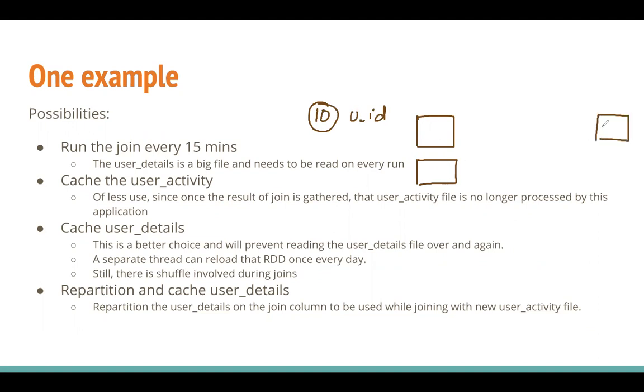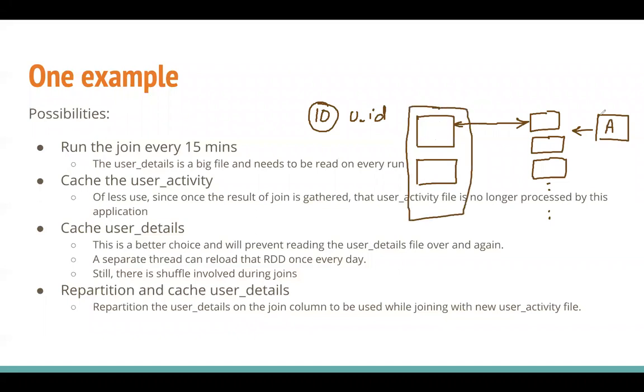Now, when user activity file arrives, you partition it into the same number of partitions on the basis of the user ID, which is 10 partitions. And then there will be a partition to partition join. So in the join, it will turn out that both your user details as well as user activity files are pre-processed. They are pre-partitioned on the user ID into equal or exact multiple number of partitions, and hence the join will be a narrow transformation. It won't be a wide transformation. You know which two partitions to pick during joins because they are pre-processed.